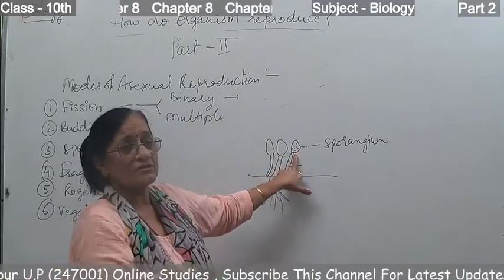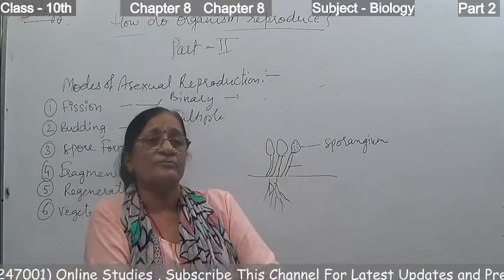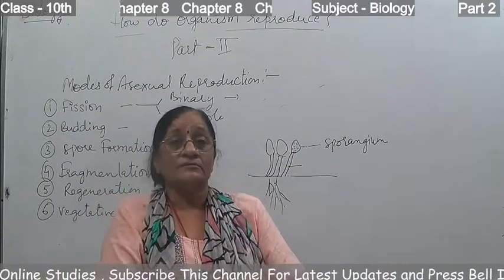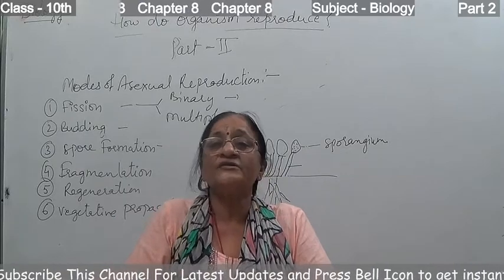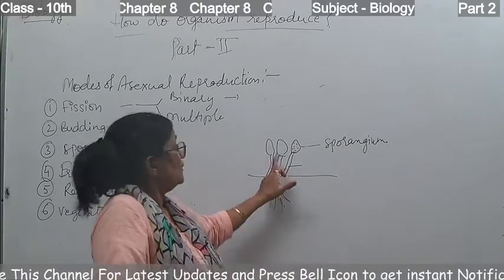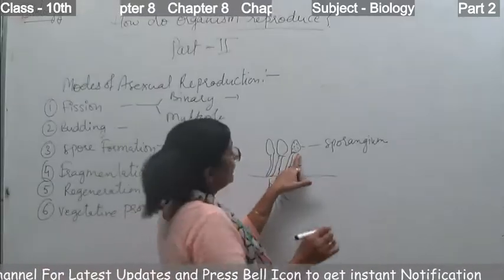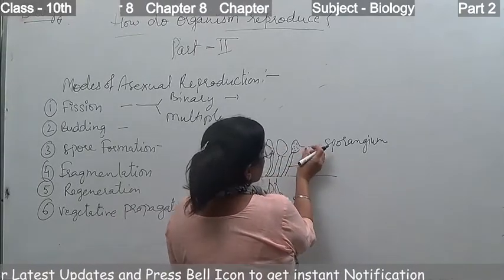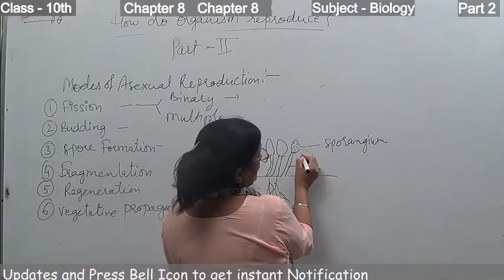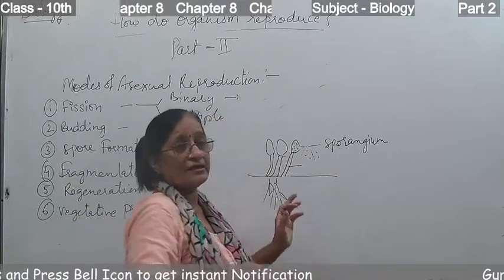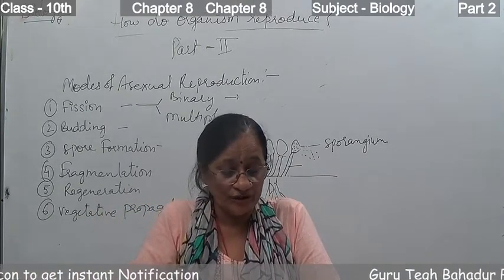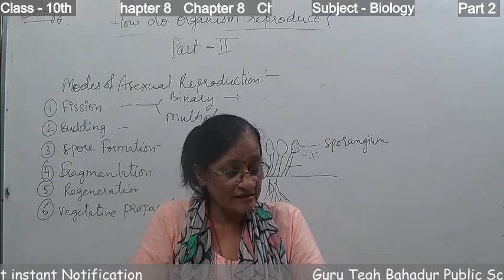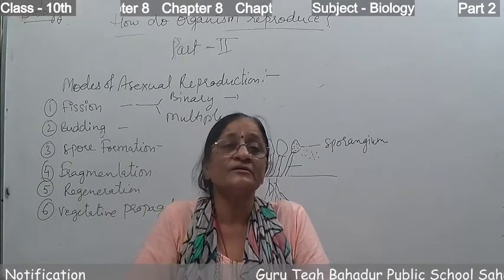These spores remain there until the sporangium develops them fully. After that, when it matures, it bursts and the spores are released into the air, and they can survive themselves as new individuals. So this is the process of sporulation.